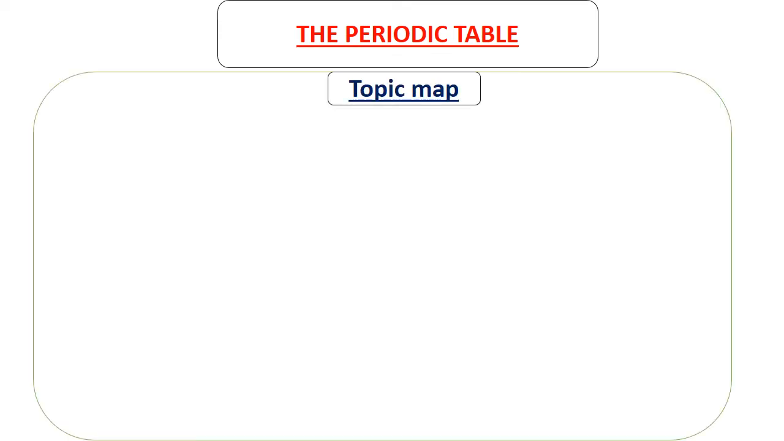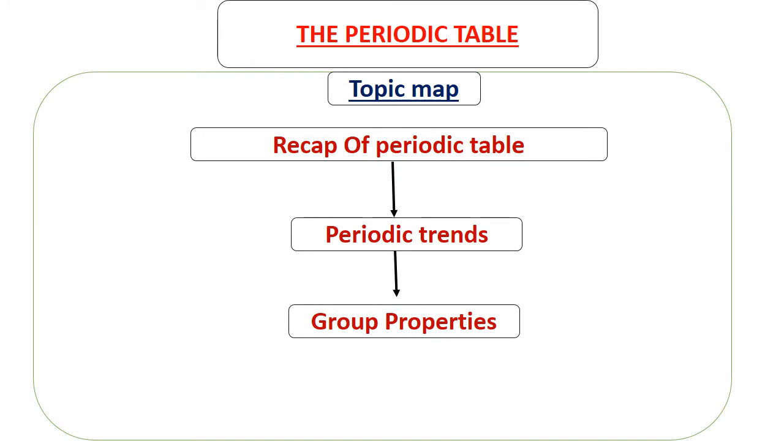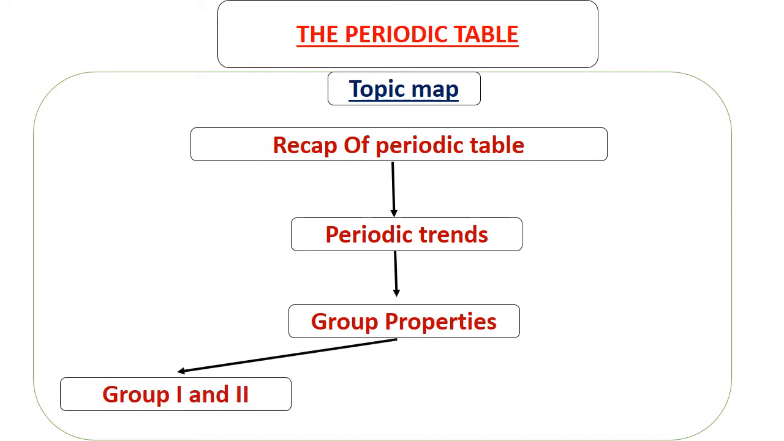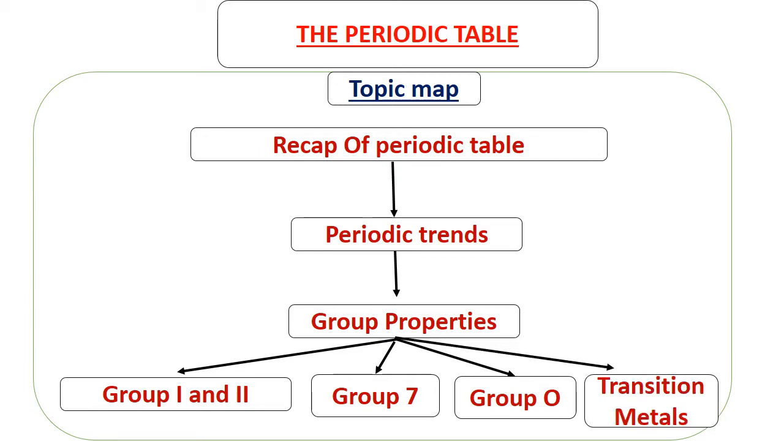Welcome to the last part of the periodic table. In the previous videos we looked at a recap of the periodic table, the periodic trends, and then we started looking at group properties where we visited some special groups including group 1, then we moved to group 2, then we moved to group 7. In this final video we're going to visit group 8 and also transition metals.